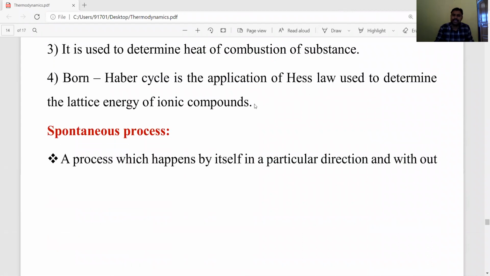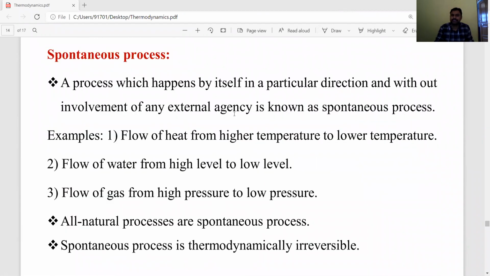Let's see the next topic, spontaneous process. What is the meaning of spontaneous process? Spontaneity means chemical reactions are of two types, spontaneous process and non-spontaneous process. For example, driving forces are more than opposing forces. Irreversible reactions are all spontaneous reactions, I said. Okay students, spontaneous process, spontaneity.